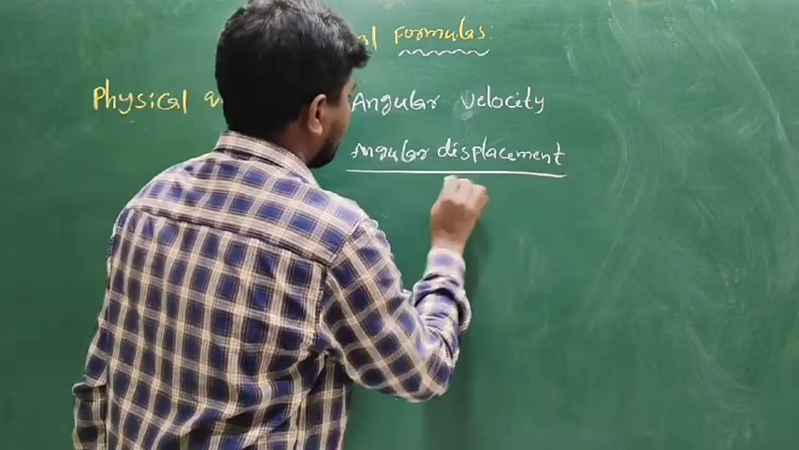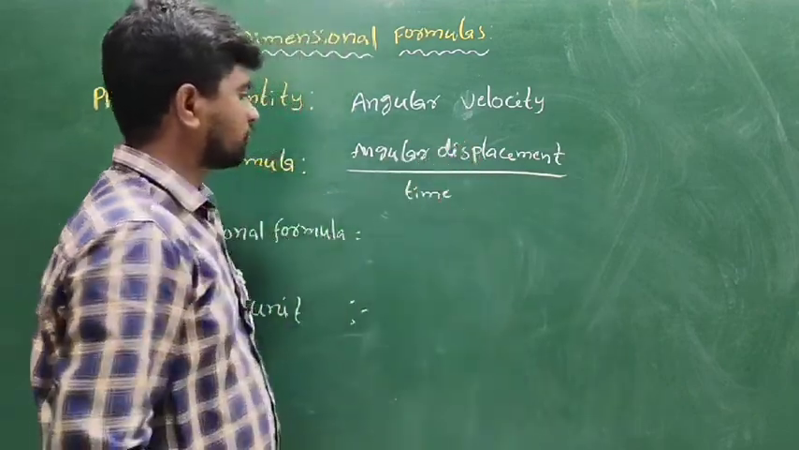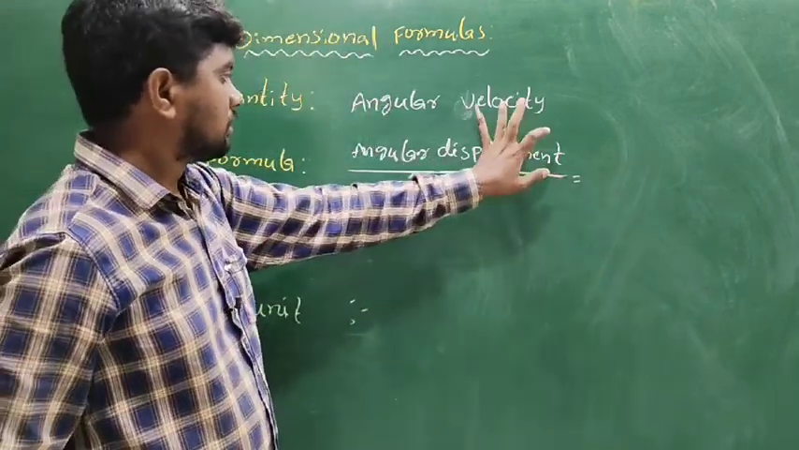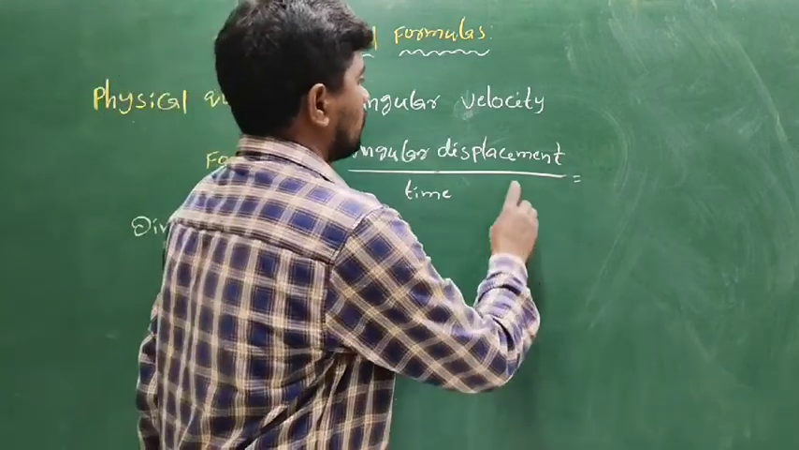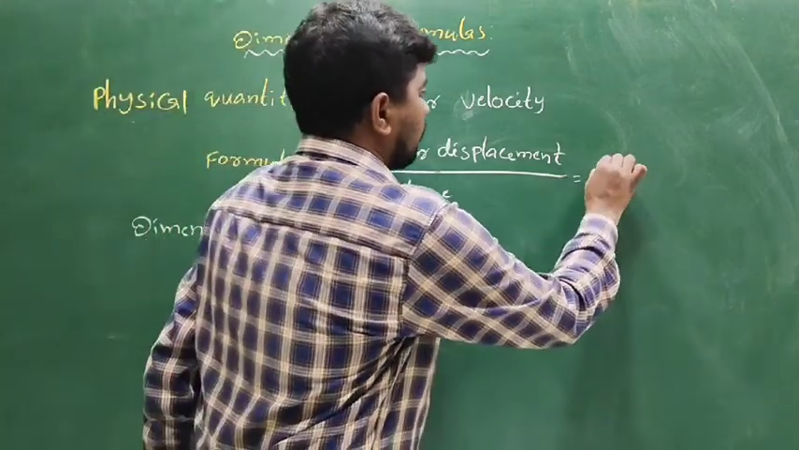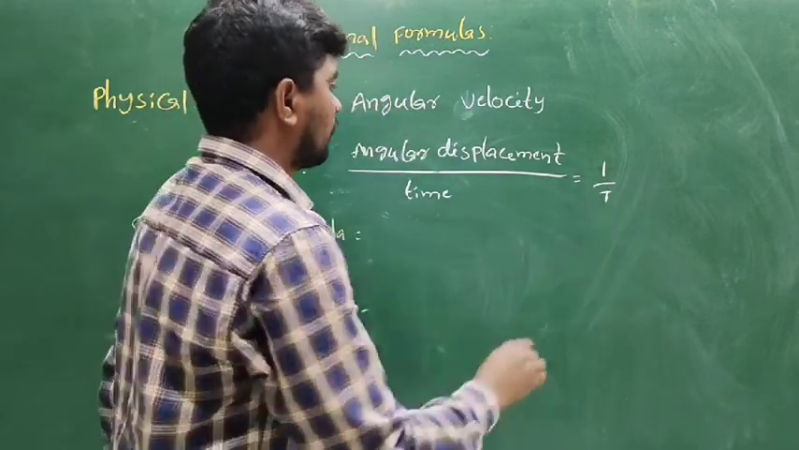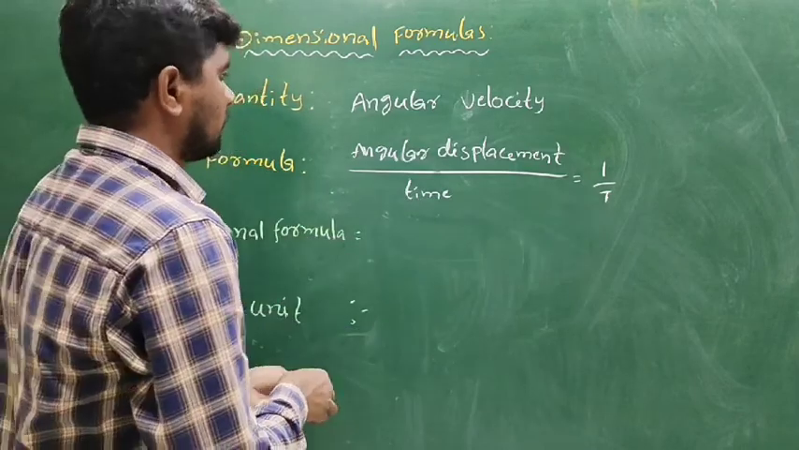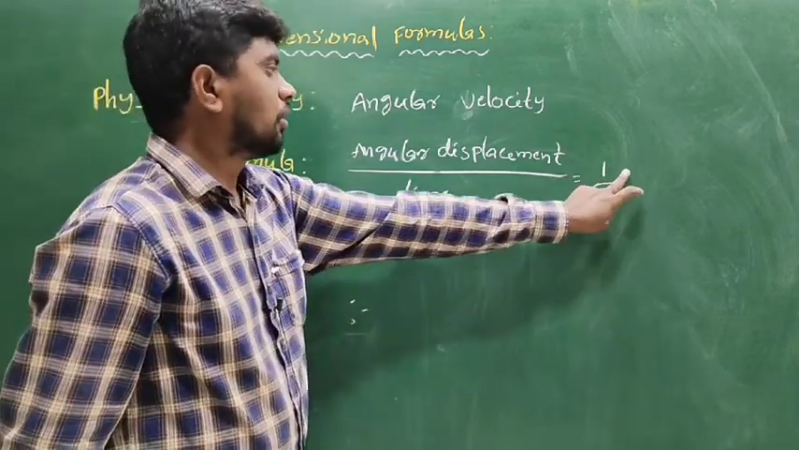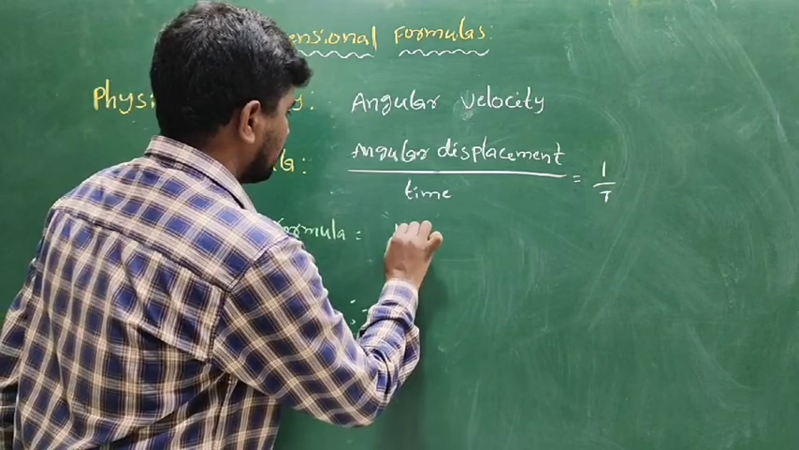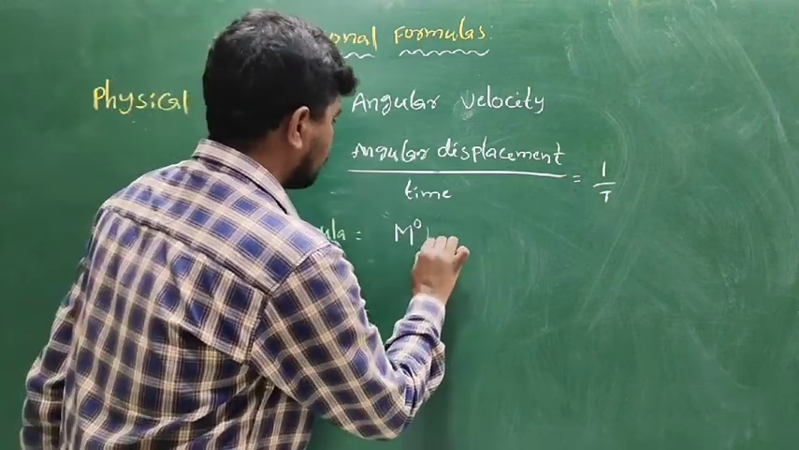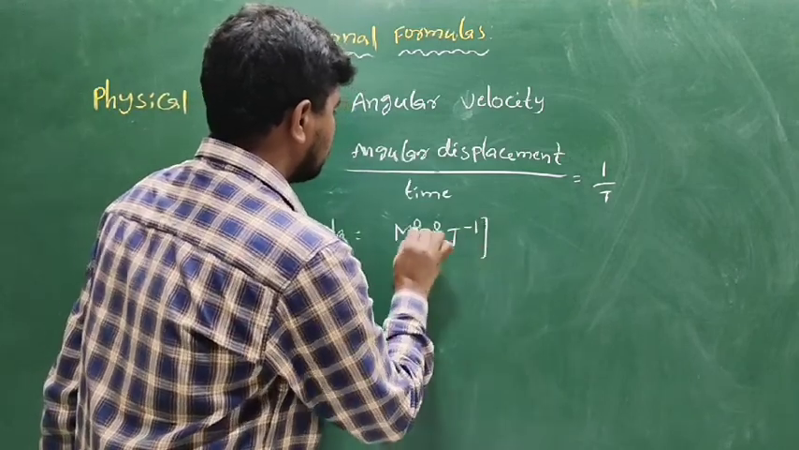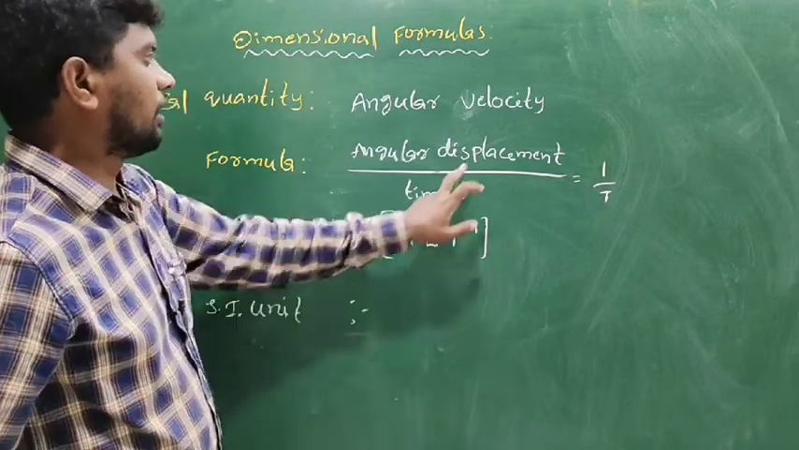Angular velocity is angular displacement by time. Angular displacement means arc by radius, so the formula is 1 by T. There is no mass and no length, so the dimension formula is M to the power of 0, L to the power of 0, T to the power of minus 1. This is the dimension formula of angular velocity.